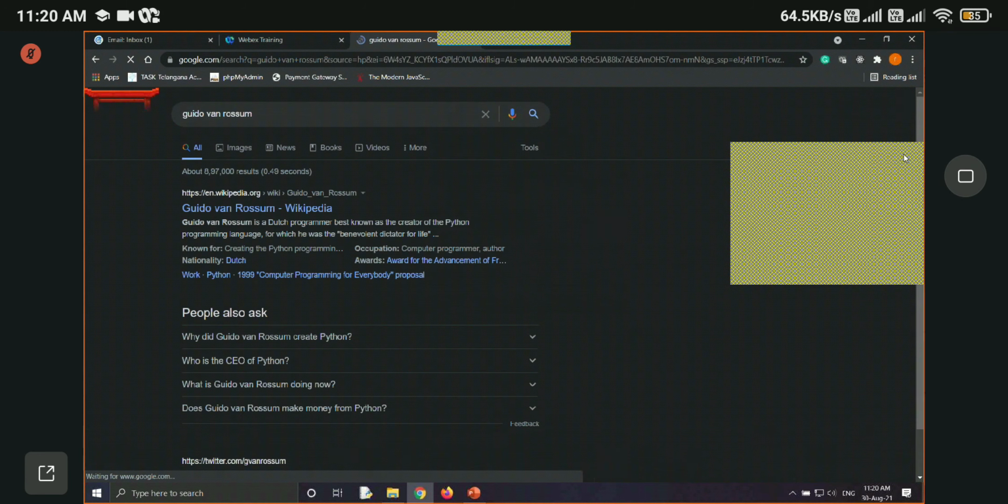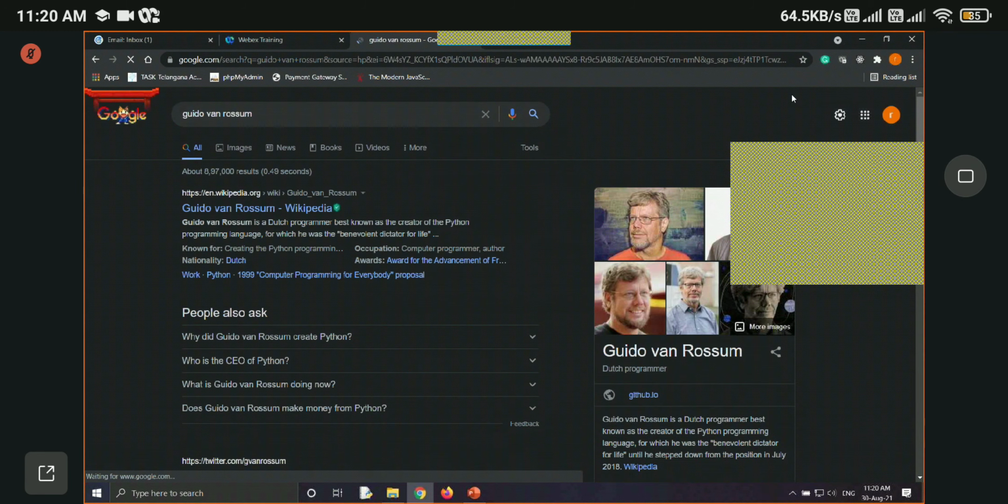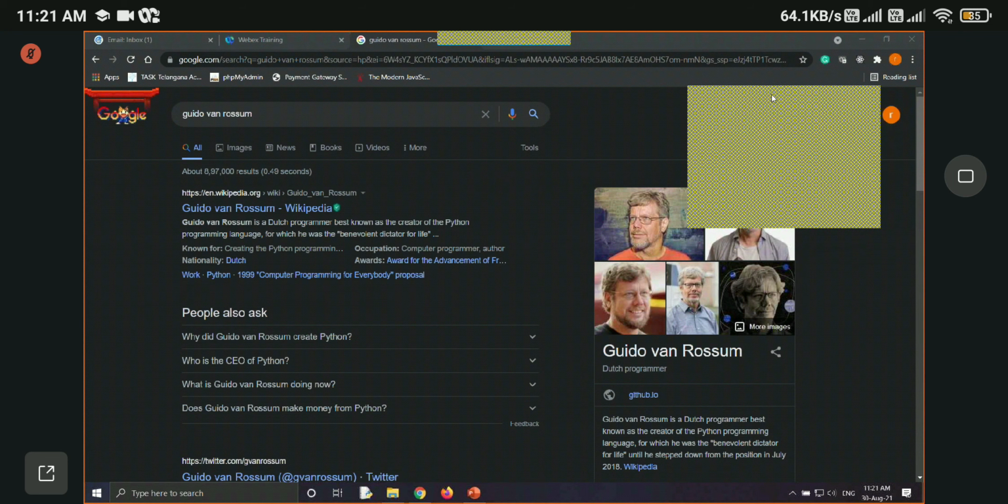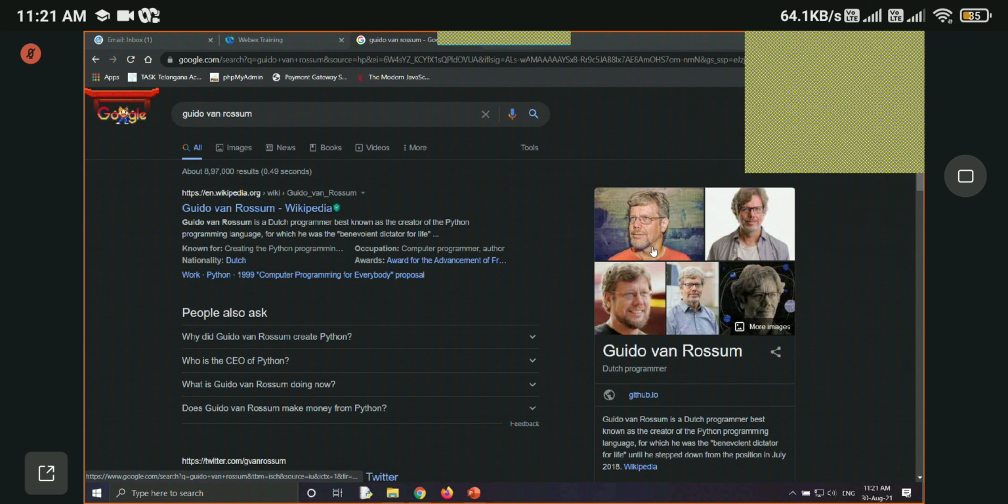See, he is the developer, the creator who created the Python programming language. Guido van Rossum is a Dutch programmer. He is the one who developed Python, and he used the C programming language to create it.